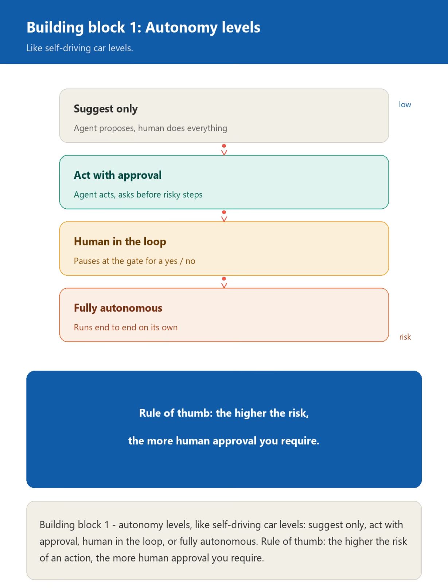The first building block is autonomy levels. Think of it like self-driving car levels. At the lowest level the agent only suggests, and a human does everything. Next, the agent acts but asks for approval on risky steps. This is called human in the loop. At the highest level the agent runs fully on its own. The rule of thumb: the higher the risk of an action, the more human approval you require.